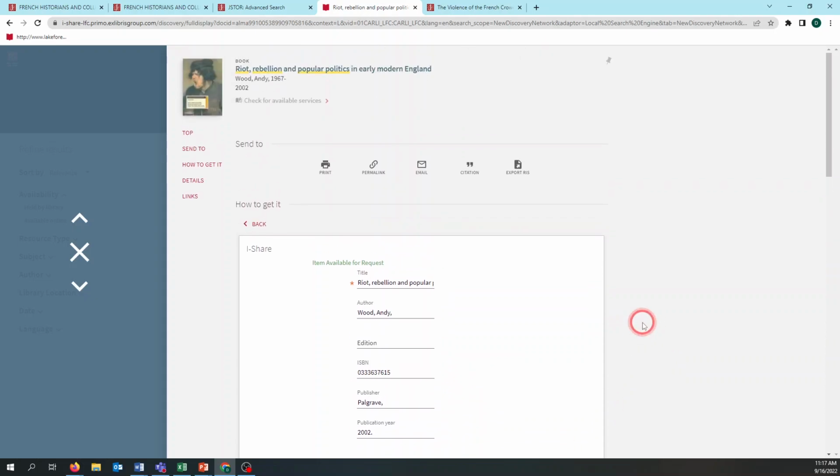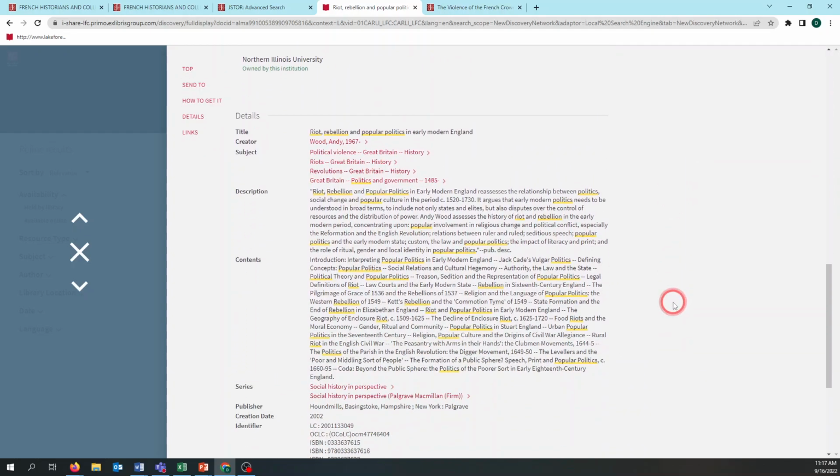But you guys are going to be doing a citation for this book, and you'll need to take all the relevant information, if we scroll down, is in this details section where you're going to be able to format that by getting the publisher and the publishing location and everything you'll need to cite it in Chicago Manual of Style.